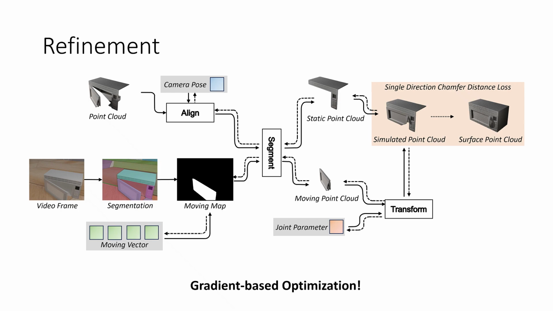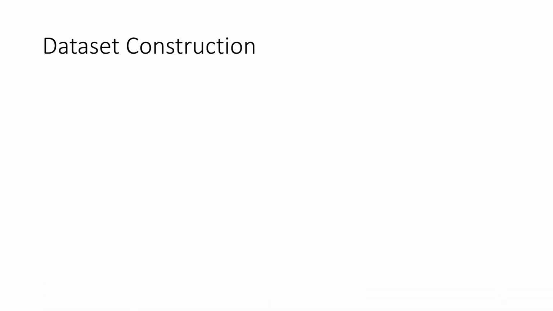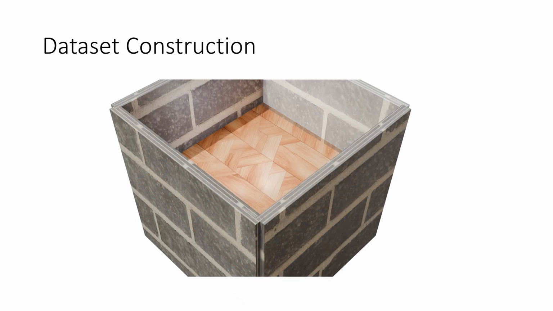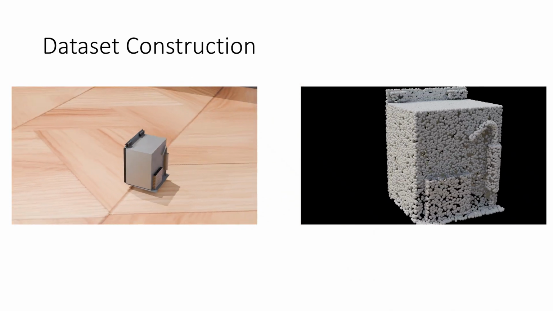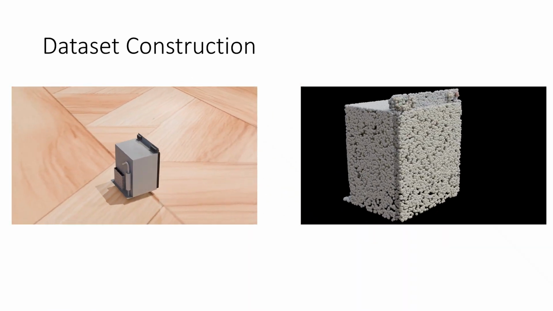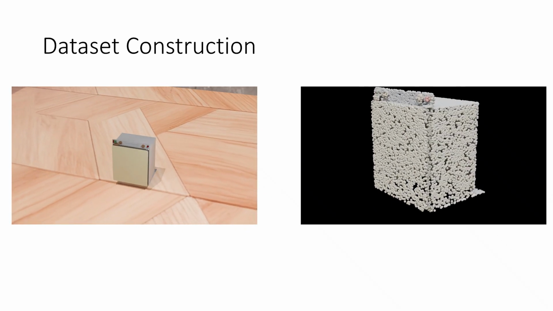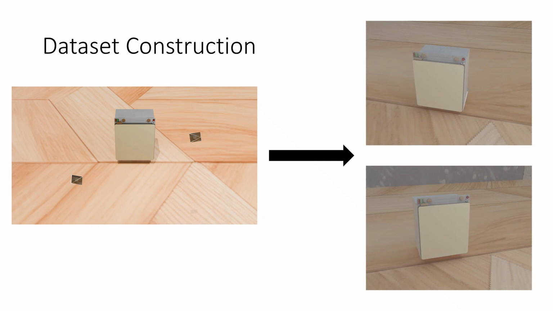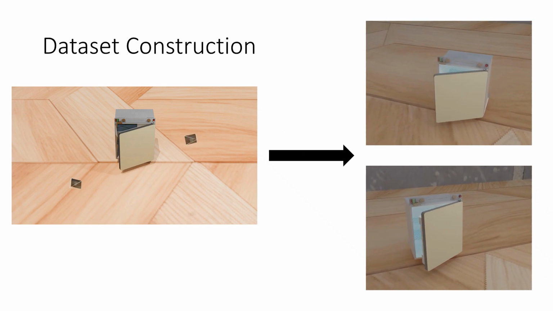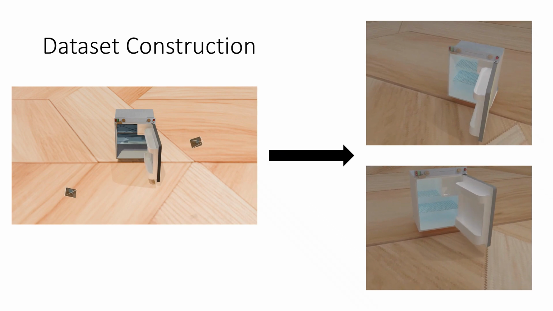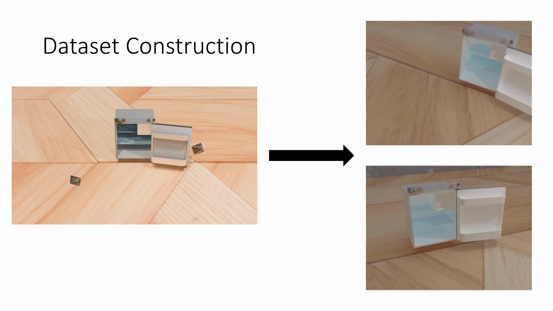As our task setting has not been previously explored, we first construct a benchmark with synthetic videos of articulated objects. We simulate the manipulation of articulated objects placed in a cuboidal environment. We first render multi-view RGBD images of the object at the initial state to generate an object surface point cloud. Then, we place two virtual cameras in front of the moving part of the object to record interaction videos from two different views. Synthetic videos provide ground truth information for object geometry, part segmentation, and articulation parameters, enabling systematic benchmarking.